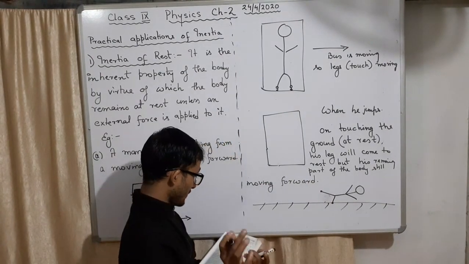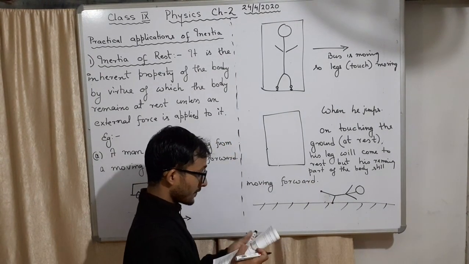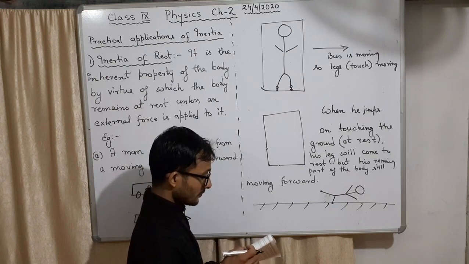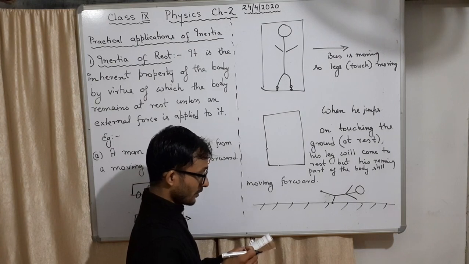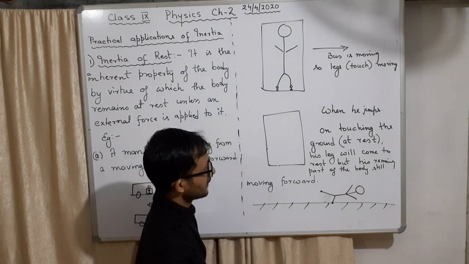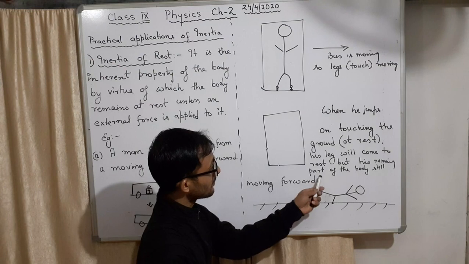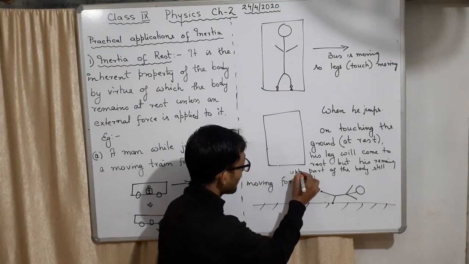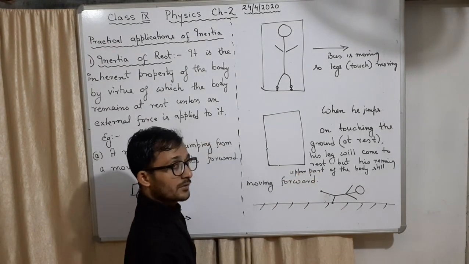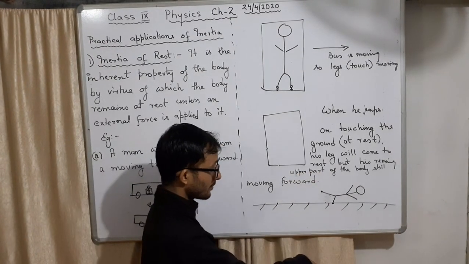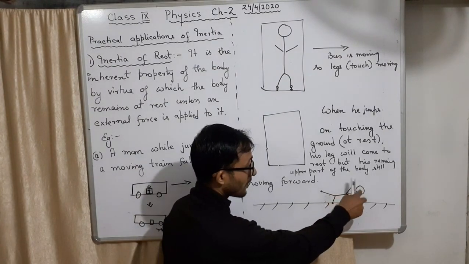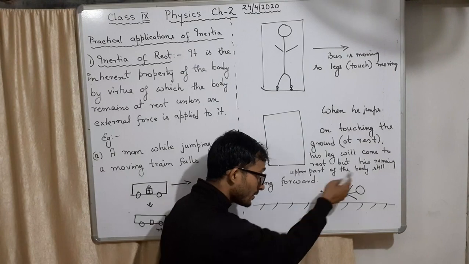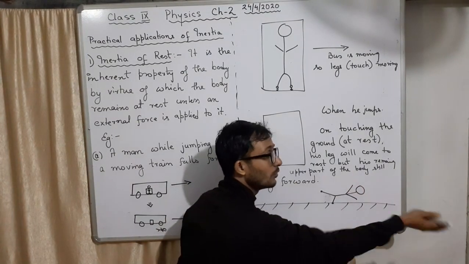His body is also moving in the front direction, just like the bus he jumped from. The upper part of the body remains in motion, the lower part comes to rest. Your legs are at rest, but the upper part is moving forward. He will fall: legs will remain here, and most of the body will go in front.